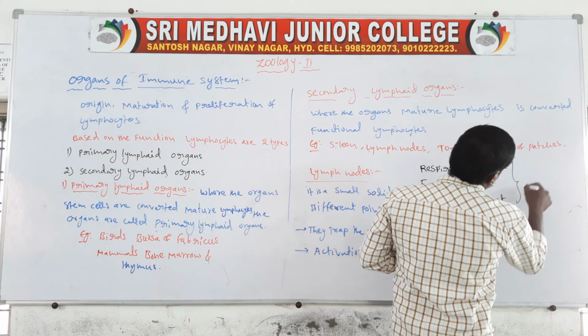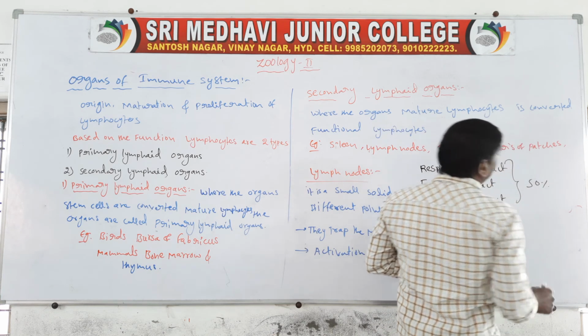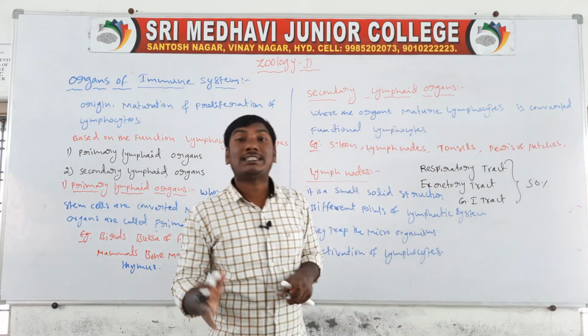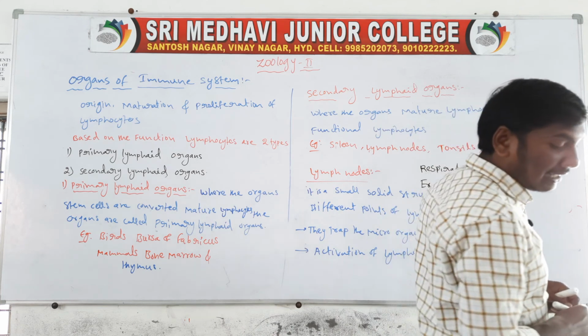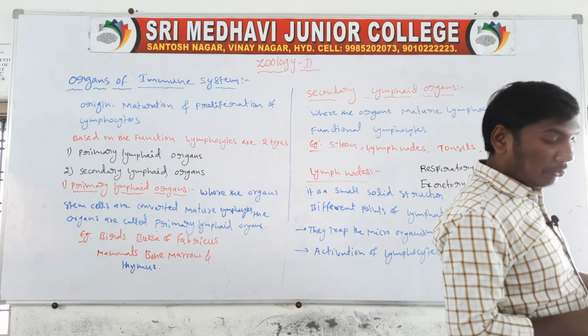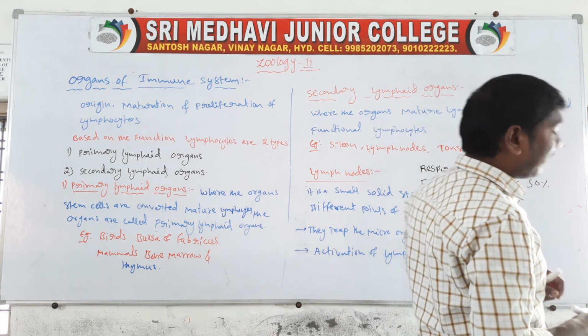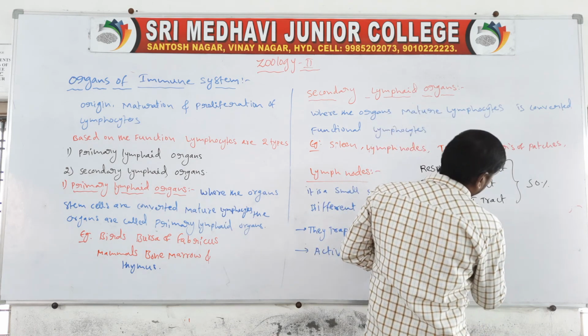That tissue is called MALT. MALT means mucosa associated lymphoid tissue.